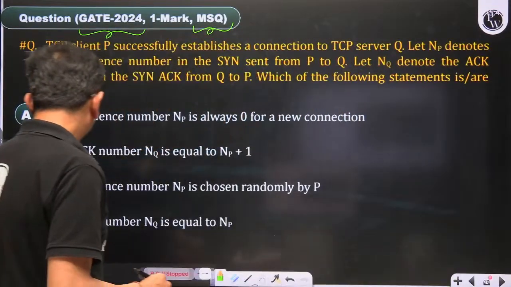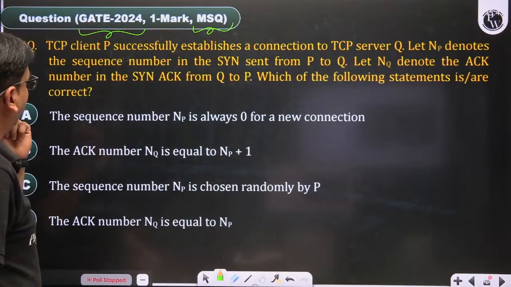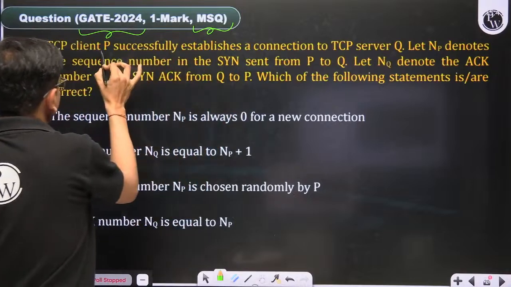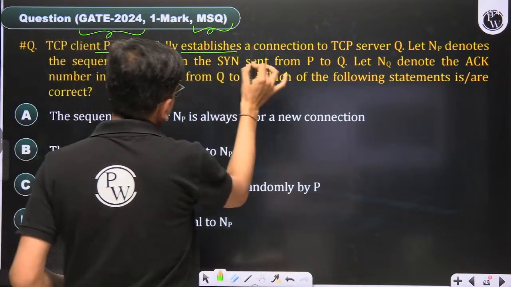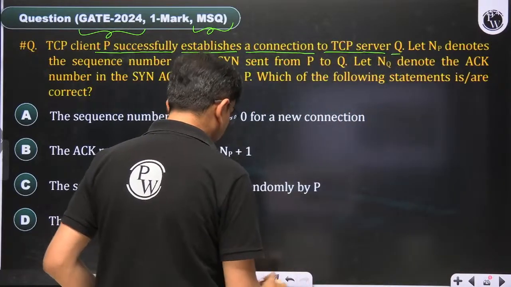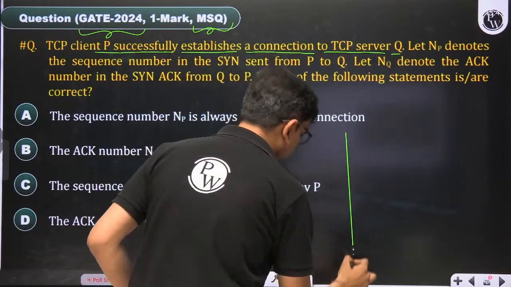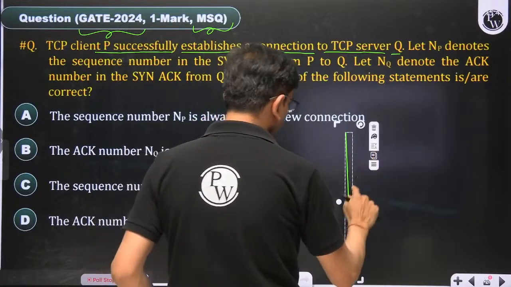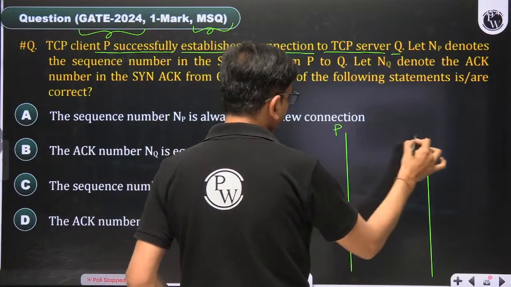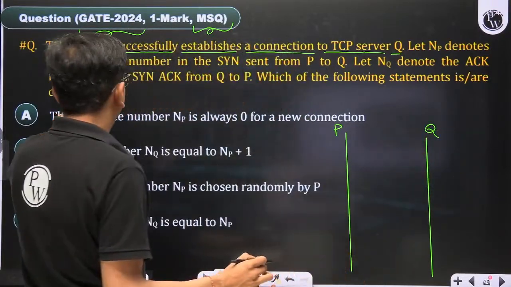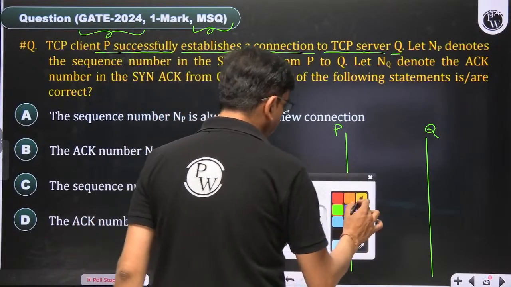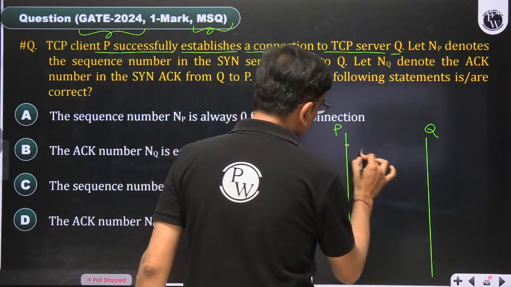So this is the question. It says that the client P successfully establishes a connection to TCP server Q. So here this is the TCP client P and server Q. Let NP and NQ be defined; let me clear first.